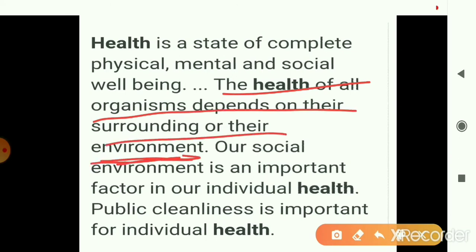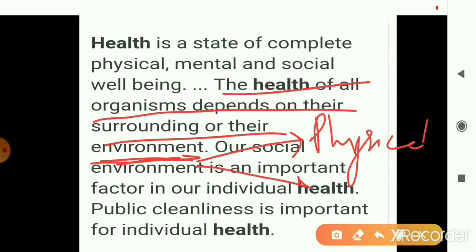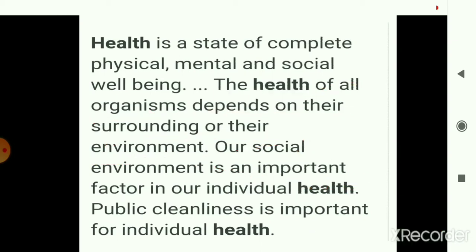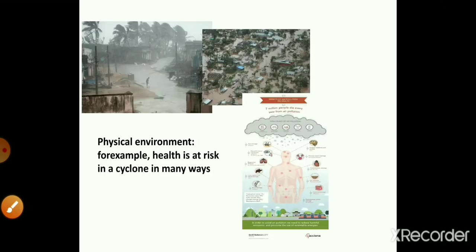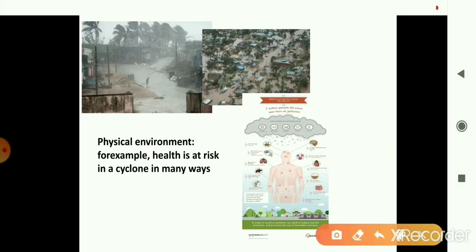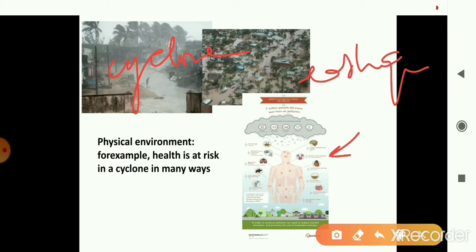The environment can be either physical or social. The physical environment includes the abiotic factors that surround us, like cyclones, earthquakes, air pollution, and water pollution.